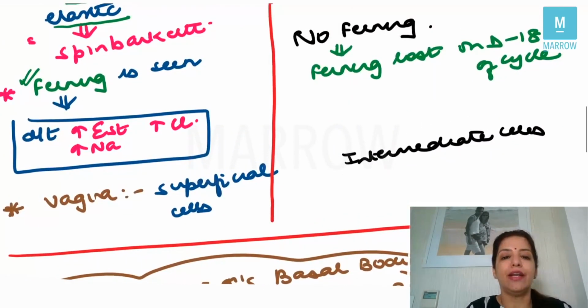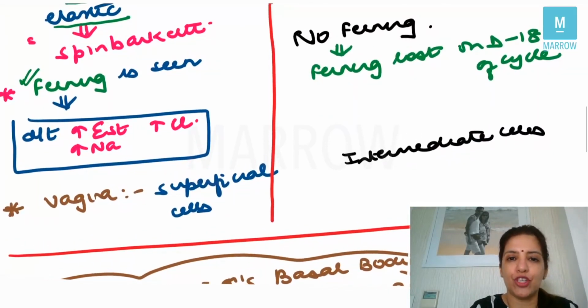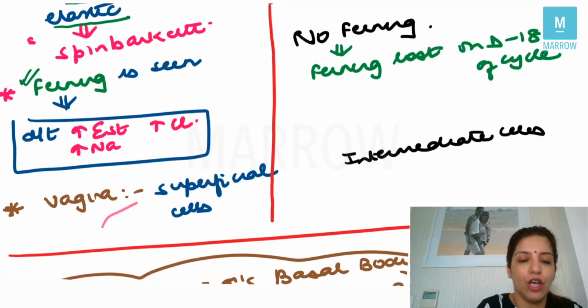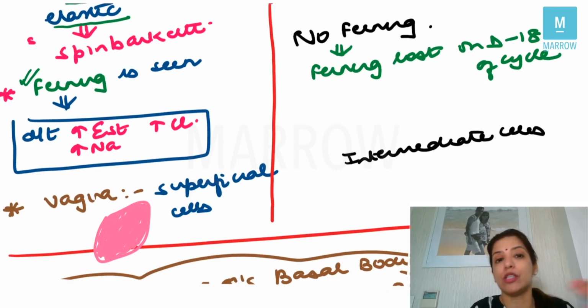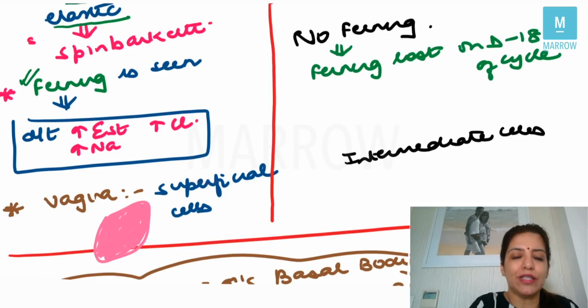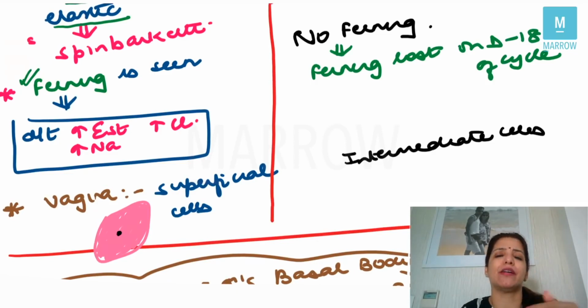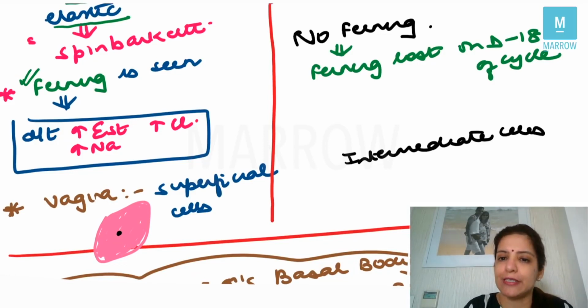Then, under the effect of estrogen in the vagina, you are going to get superficial cells. How do they appear? Superficial cells are pink colored cells. If you take a sample from the vagina in the first half of the menstrual cycle, you will see pink colored cells with a pycnotic nucleus, called superficial cells.